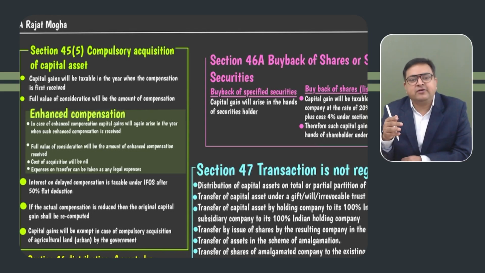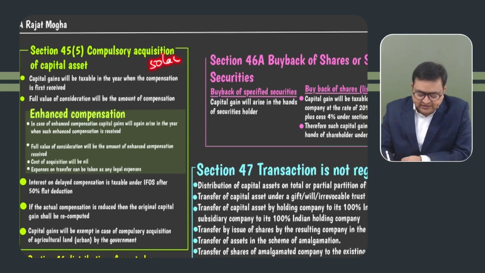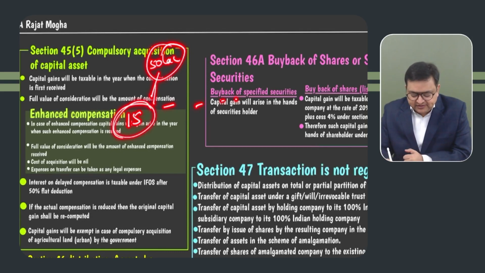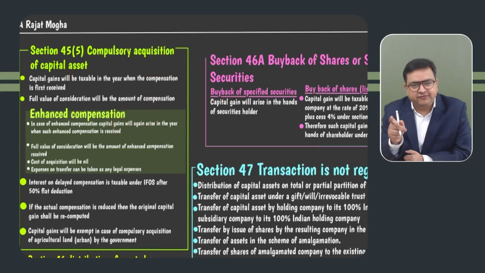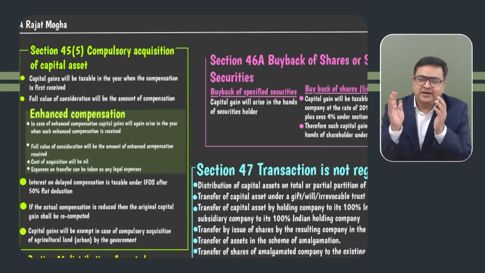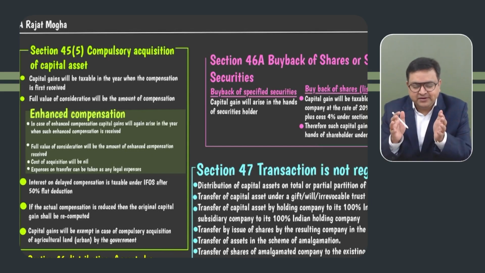So let's say even if you are receiving in parts, let's say the government has fixed that they will give you 50 lakh rupees as compensation. But as of now, they have given you 15 lakh. Then after a few years, they are giving you some other amount. But 50 lakh is fixed. So whenever the first compensation is received, please make it taxable. How will you make it taxable? Full value of consideration 50 lakh. Please take the entire 50 lakh. Although the examiner might not tell you that you are receiving in installments, the law is that even if you are receiving in installments, please make it taxable entirely, whatever is your compensation. Correct?